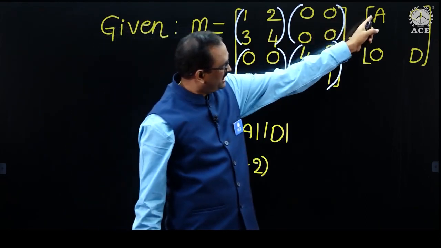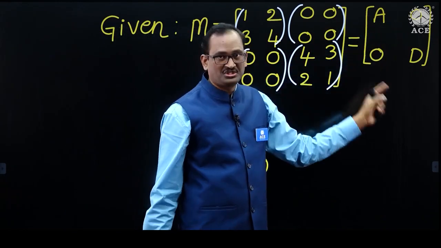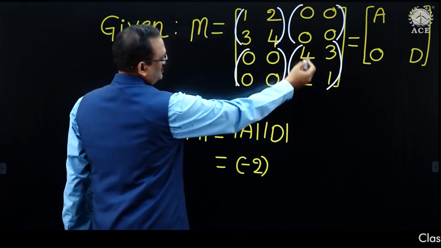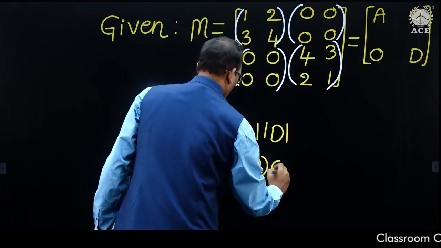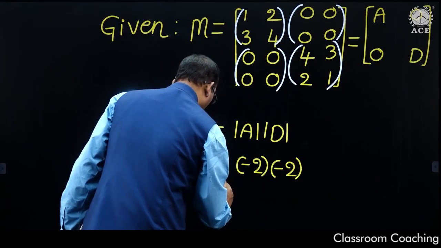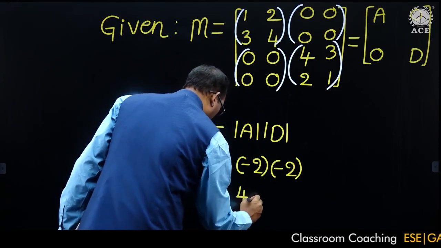So determinant of M is equal to det A into det D minus 0. Det D is again 4 minus 6, minus 2. This is equal to 4.